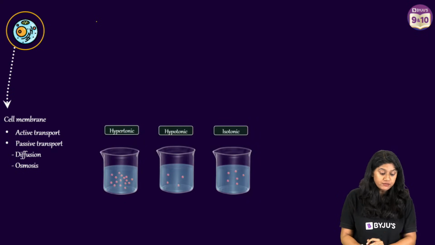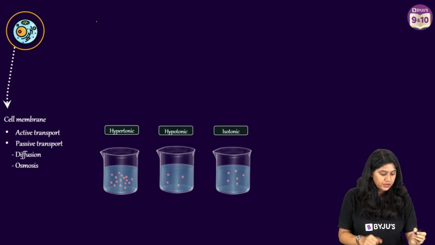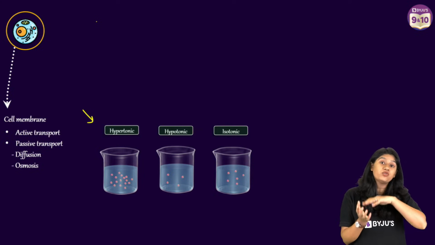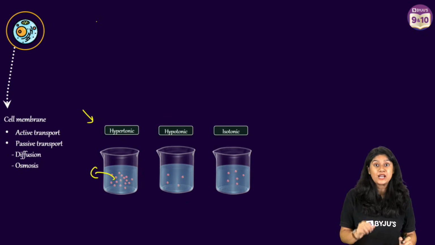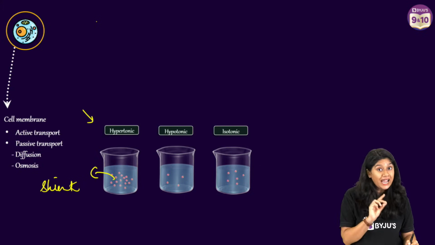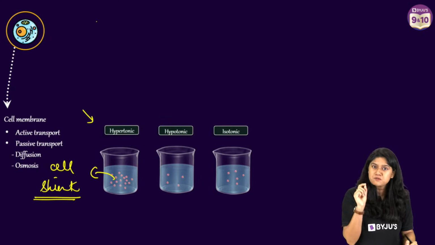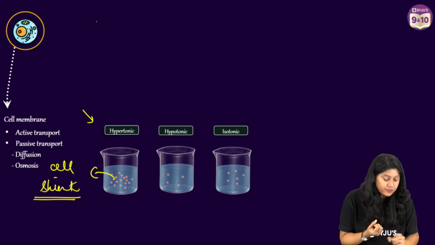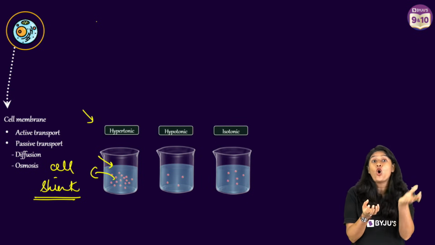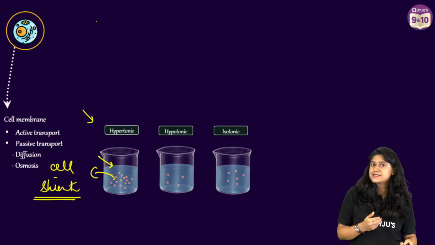Now, based upon that, we have different types of solutions, and the movement depends on the concentration that we have. We have the hypertonic solution, where the water from the cell will move out and the cell will shrink. Hypertonic means the cell will lose water. That means inside the cell there is more water, and outside there is more solute, like salt or sugar. That's why the cell loses water and shrinks.